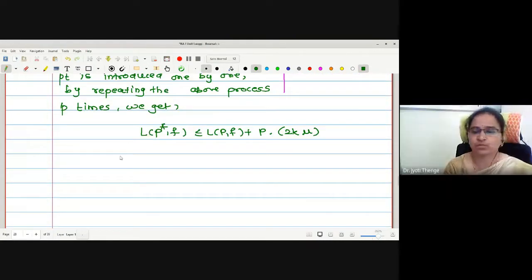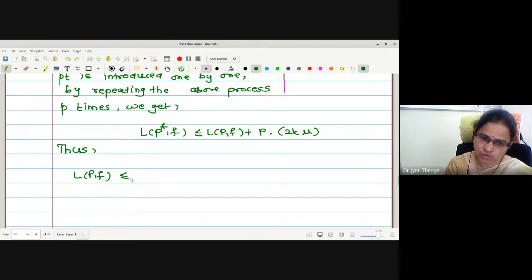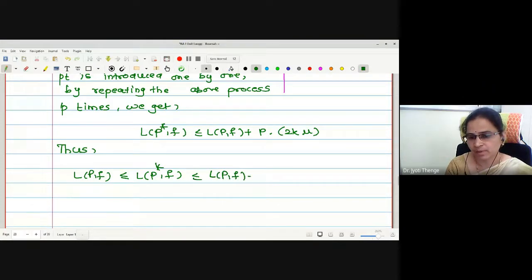Times 2K mu. Okay. Therefore, now 2pk mu is the term we have, and we already know this is greater than or equal to LPF. Thus, can I write LPF is less than or equal to LP star F, less than or equal to LPF plus, may I write now, 2pk mu.